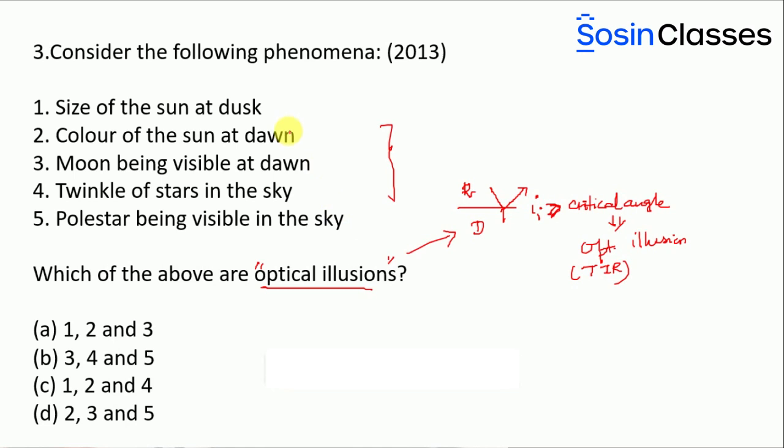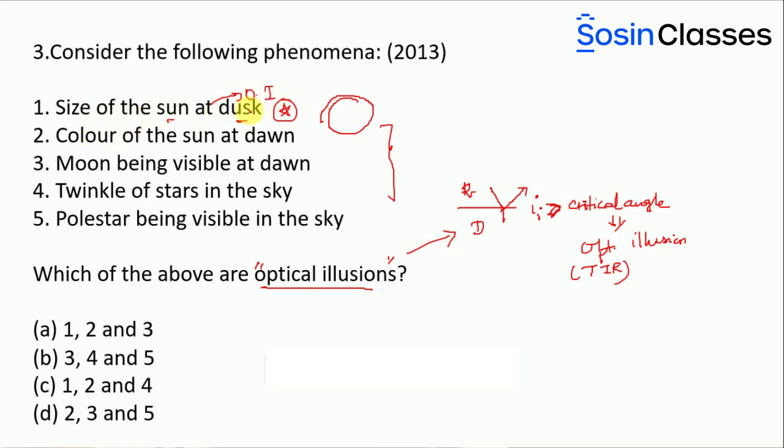Now look at these options. It's asking you which of these phenomena are optical illusions. Look at the first option, the size of the sun at the dusk. You find that the size of the sun appears to be greater than usual at the dusk. That is the reason why this phenomena is part of optical illusion. So one is true.